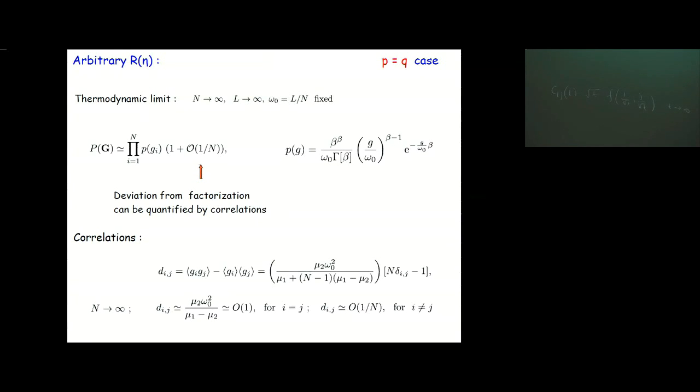No, this I am talking about on the infinite line. If you start from a ring, then we see a crossover only for the mean position of the tracer particle, not for the fluctuation. And this is a very recent result.